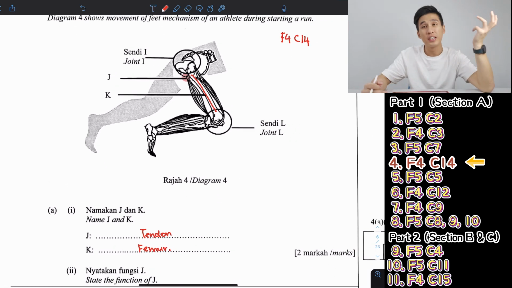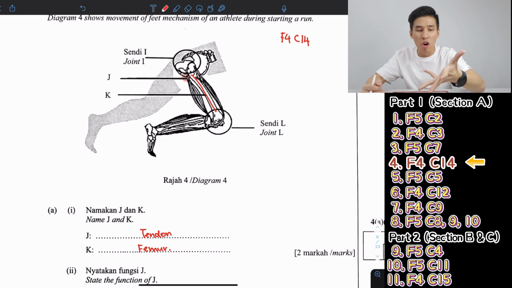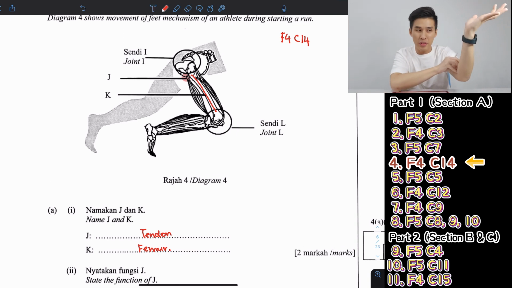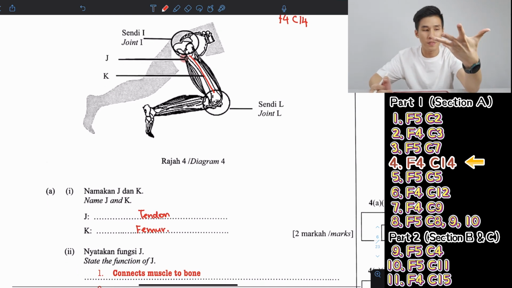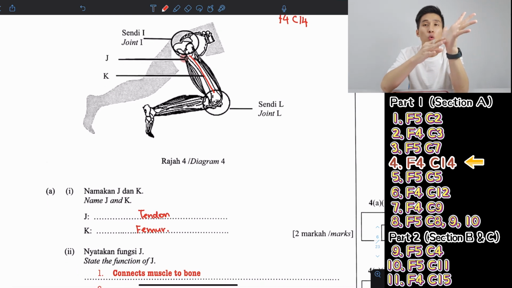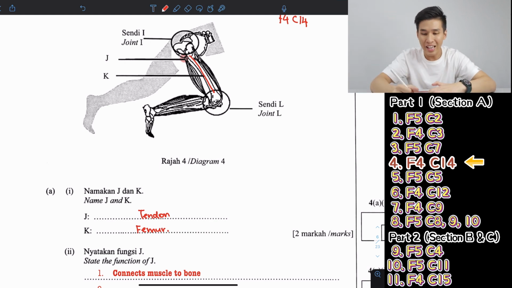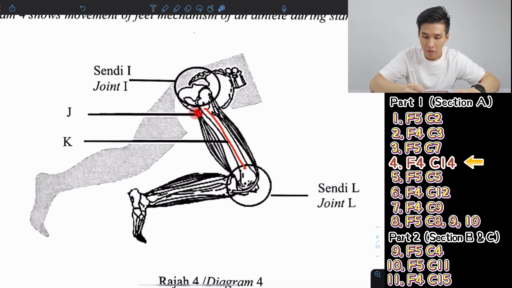So tendons, generally, they connect your muscle to your bone. That's why your muscle can stick to your bone. That's number one. And number two, because of the tendons, you are able to move your bone together with your muscle. Because a tendon acts like a string that connects the muscle to the bone.